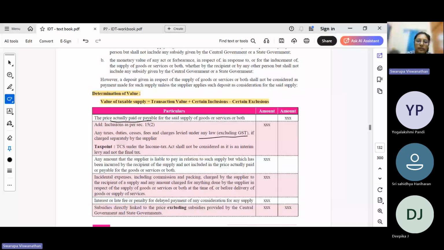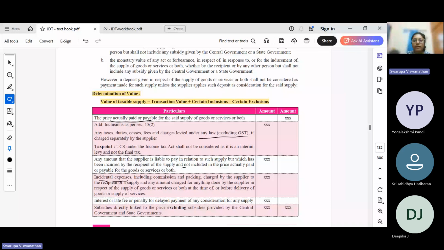Any amount that is incurred as incidental expenses. Any amount that is paid by the recipient on behalf of the supplier, and that amount has been reduced by the supplier at the time of invoice. So that also has to be added.